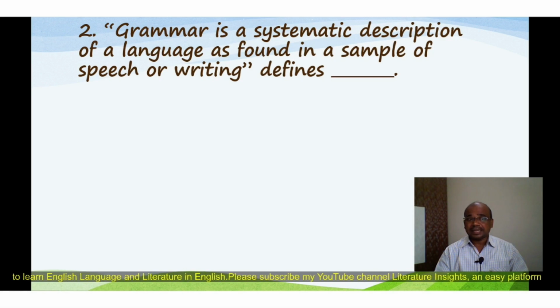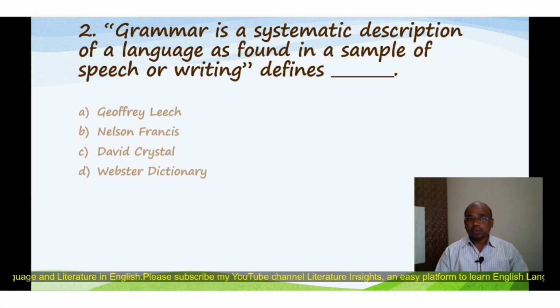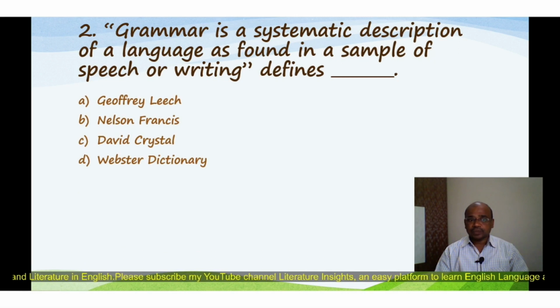Four options: A. Jeffrey Leech, B. Nelson Francis, C. David Crystal, D. Webster Dictionary. The earlier 3 options are great grammarians in English. The correct option is C. David Crystal defines grammar as a systematic description of a language as found in a sample of speech or writing.